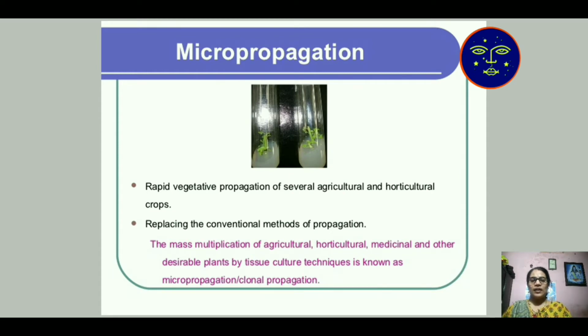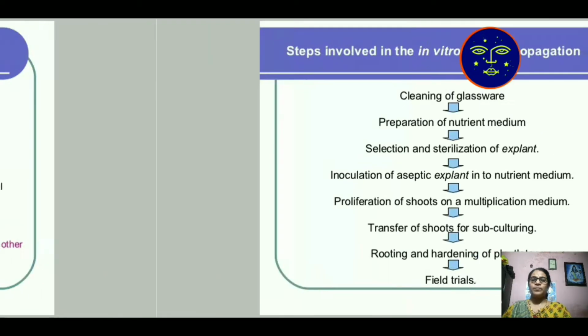From a single explant or a single cell, a big plant is produced because it has the power of regeneration. When we add it to the agar medium, it gives a huge plant. That process is known as micropropagation.